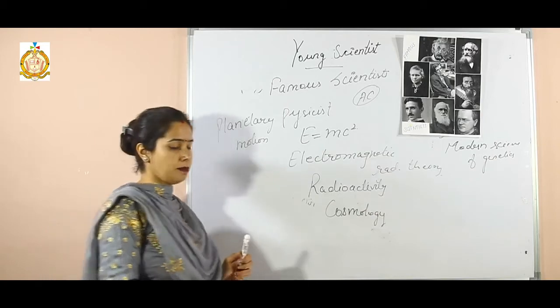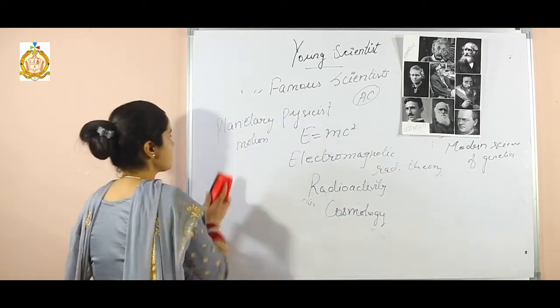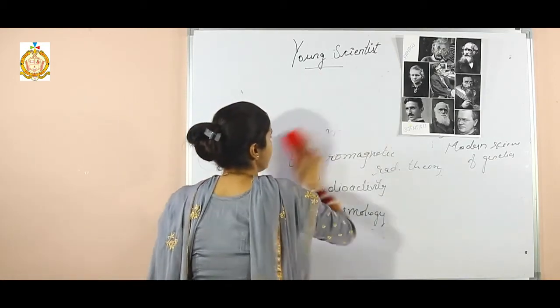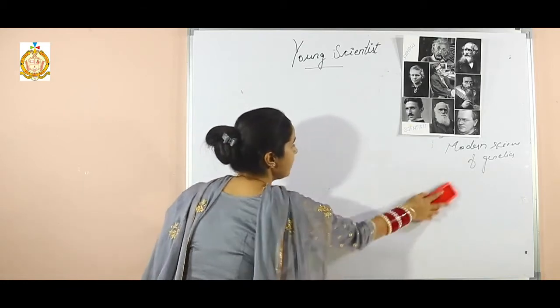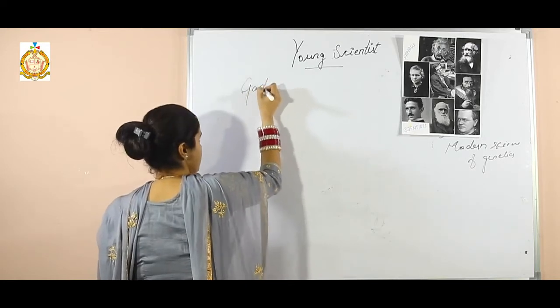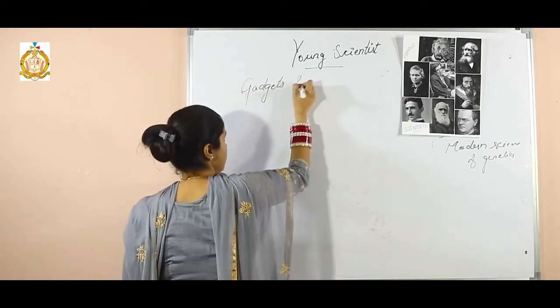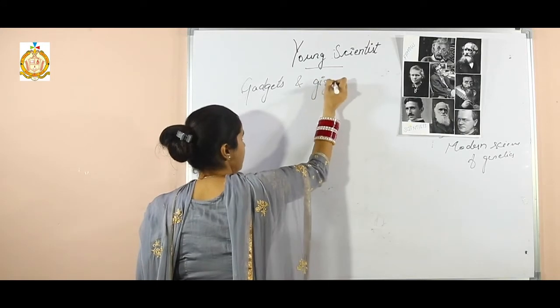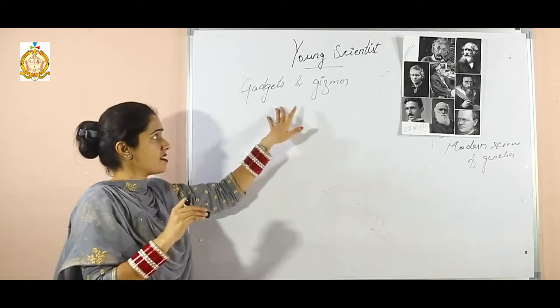Now the next chapter is Gadgets and Gizmos. Today we use different types of electronic gadgets and gizmos.